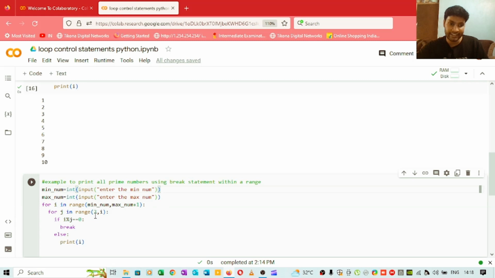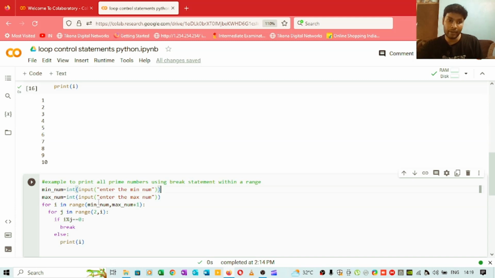Why are we not starting with 1? Because we already know that number is divisible by 1, so one factor we already have. And we are not adding 1 to this i, because that number is also divisible by itself. So we have two factors.